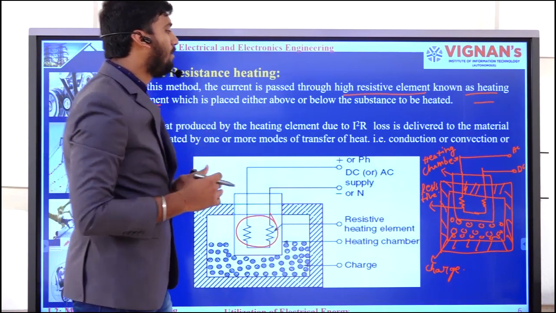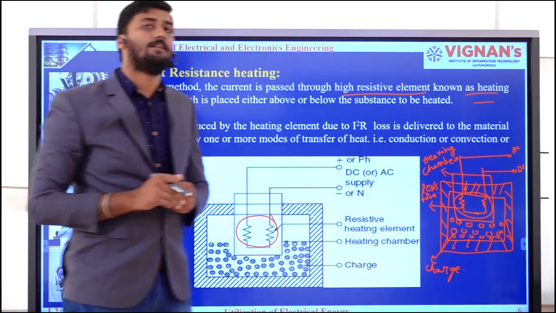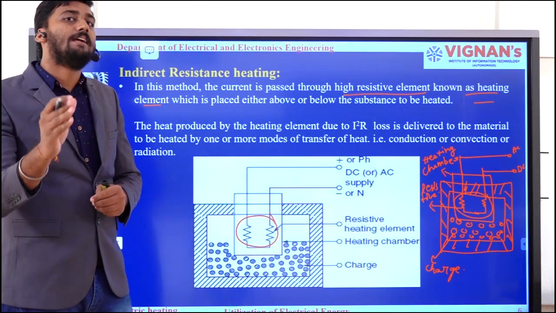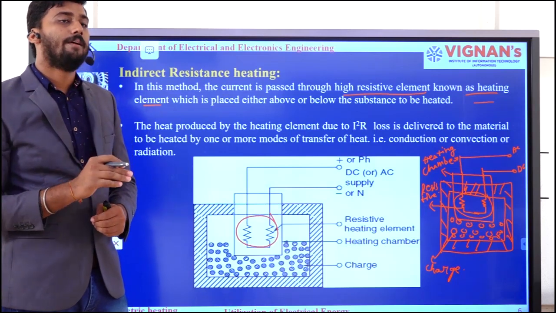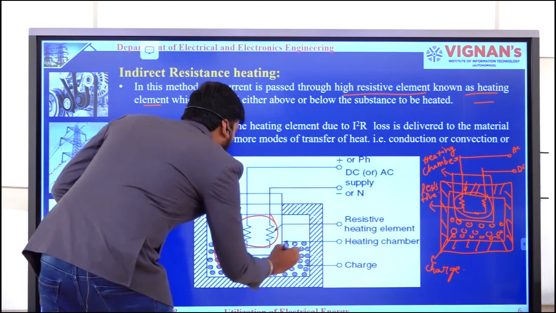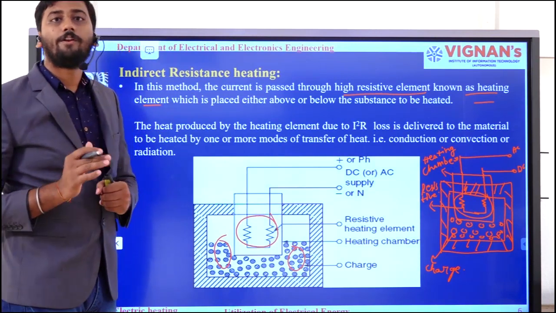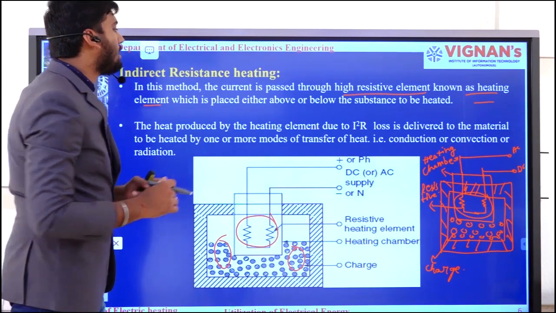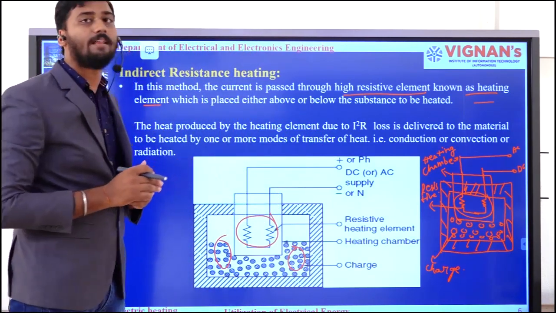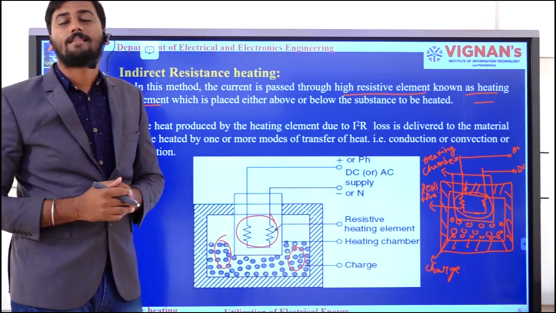Here, as we are connecting the power supply directly to this resistive element, the heat energy will be dissipated by the resistor, and that heat energy dissipated by the resistor has to be supplied to the charge or the substance to which we need to transfer the heat. As we are connecting the power supply directly to this resistive element, heat energy is generated. That heat energy has to be transferred to the charge.